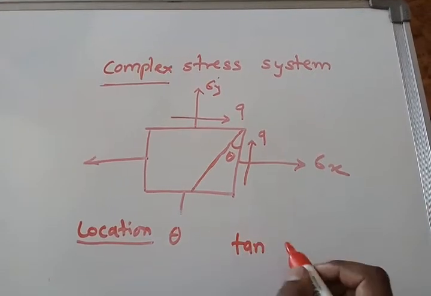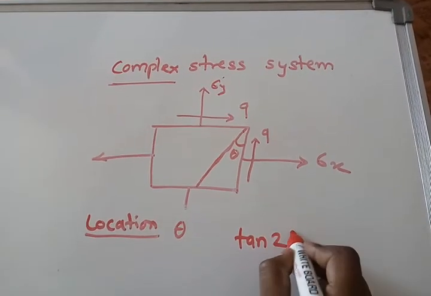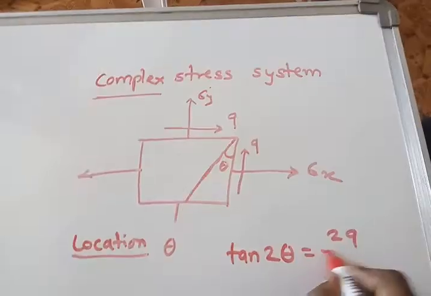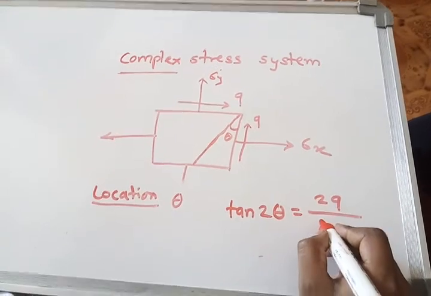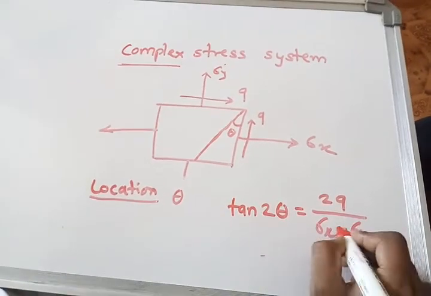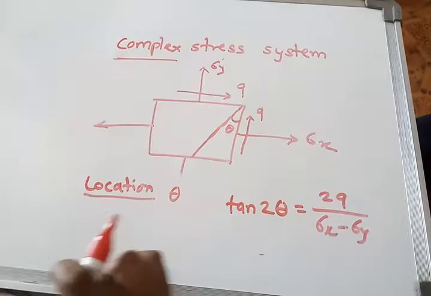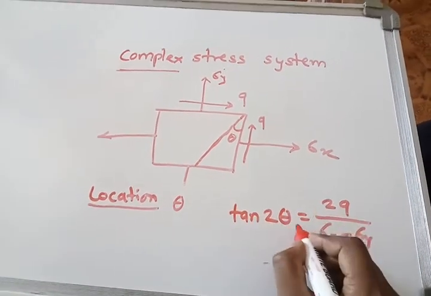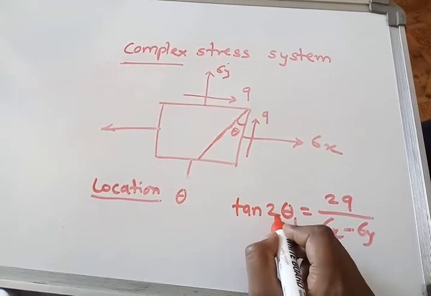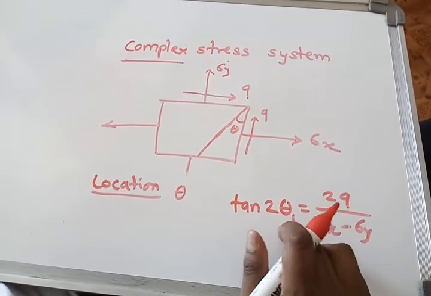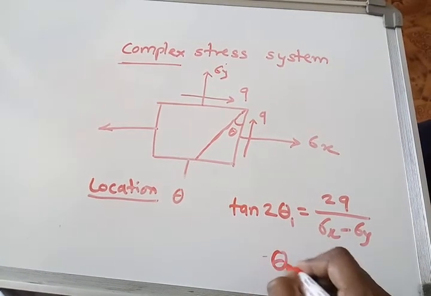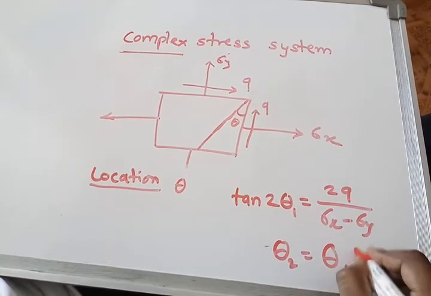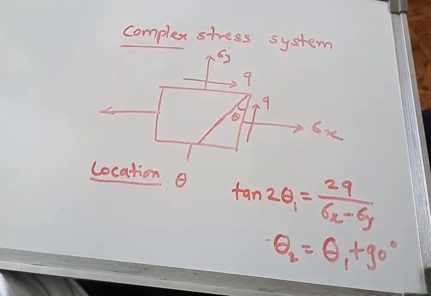The formula is tan 2 theta is equal to 2q upon sigma x minus sigma y. This is the first plane, tan 2 theta 1, we call it theta 1. Then how to calculate theta 2? Theta 2 is equal to theta 1 plus 90 degrees.